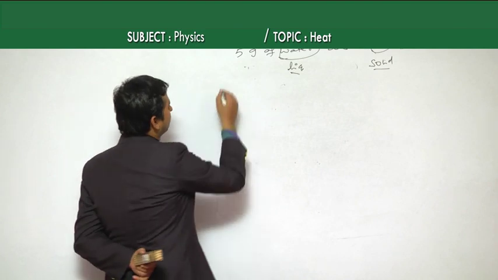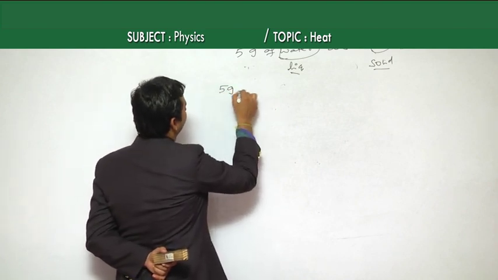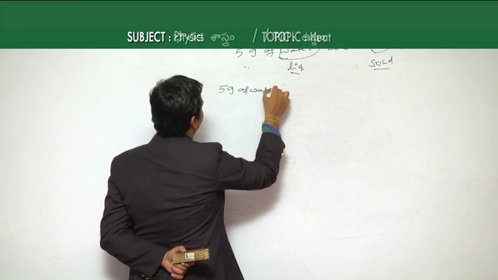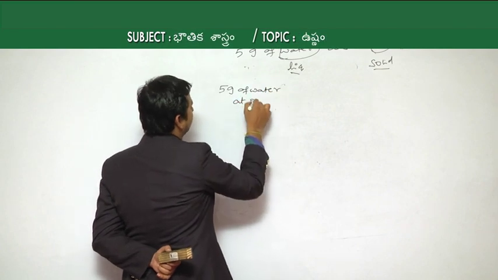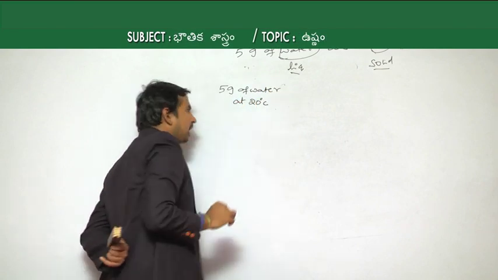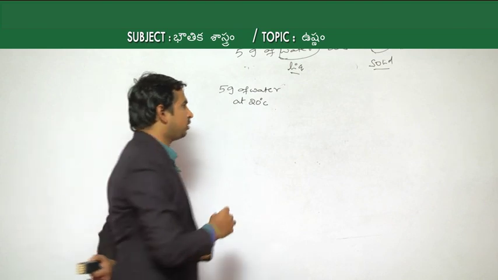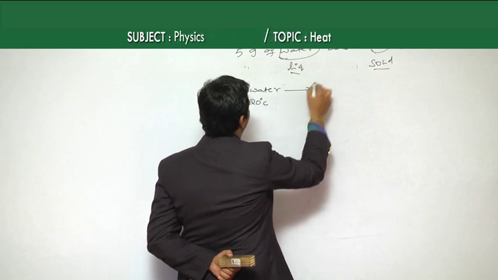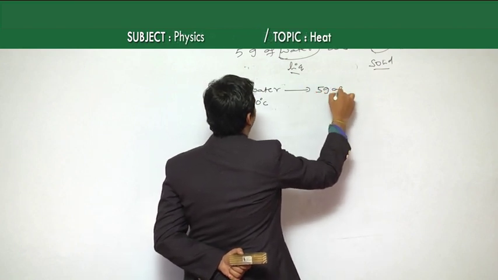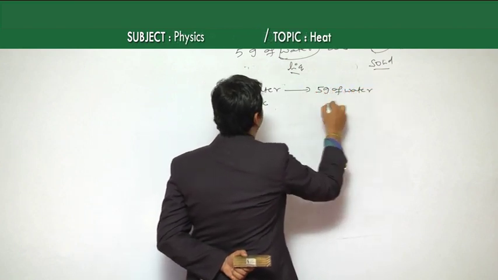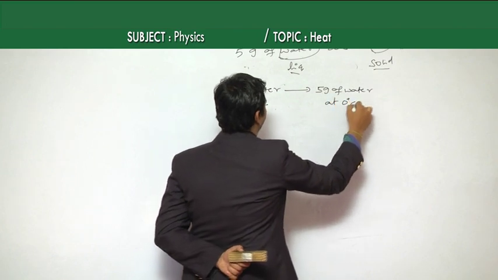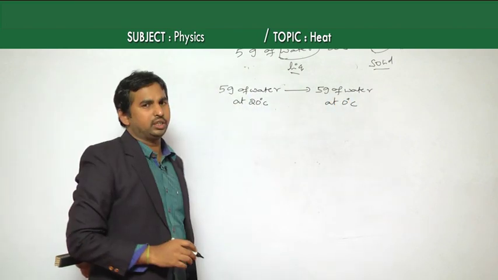As the freezing point of water is 0 degrees Celsius, first we take out the heat energy so that the temperature of the water becomes 0 degrees Celsius.